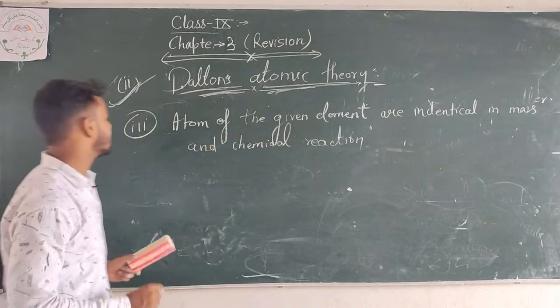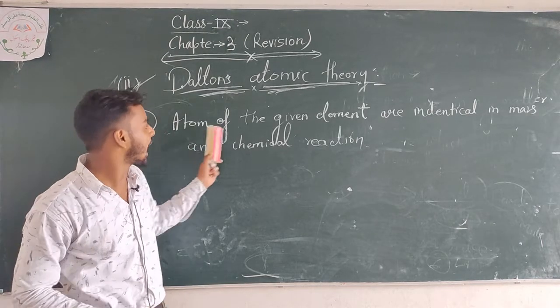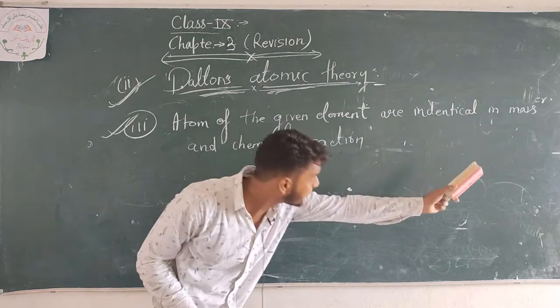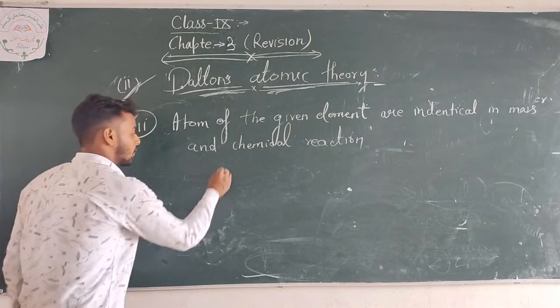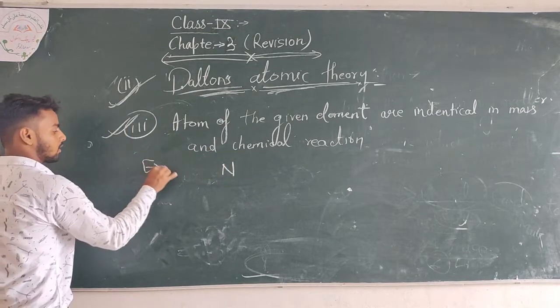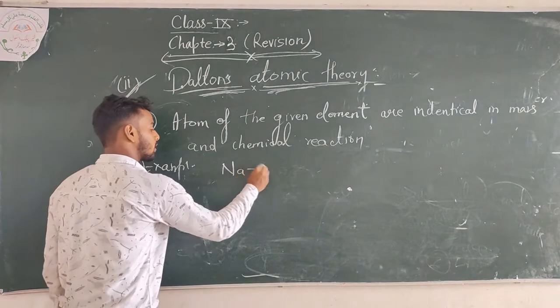Think about it. What is said? I am going to read once again: the atoms of a given element are identical in mass and in chemical reaction. Look here, beta. Take the same example of sodium and chlorine.